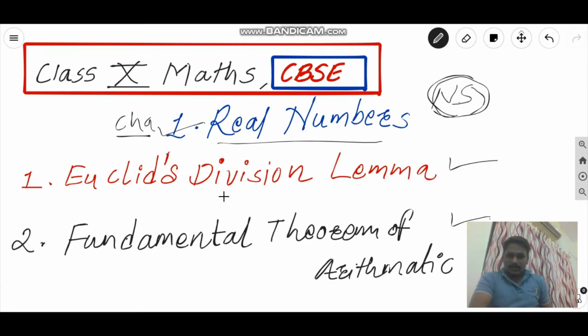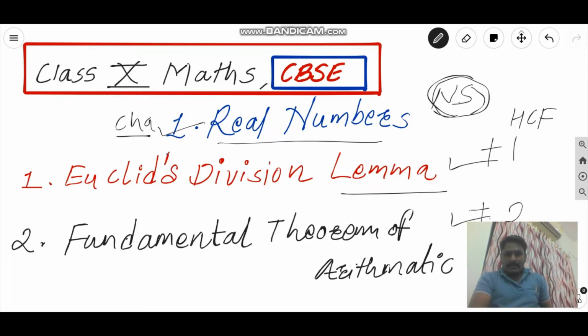Then we will learn one application of Euclid's division lemma. There are many applications, but we will restrict to one application, and that is to find HCF. And for the fundamental theorem of arithmetic, we will learn its two applications and one theorem.